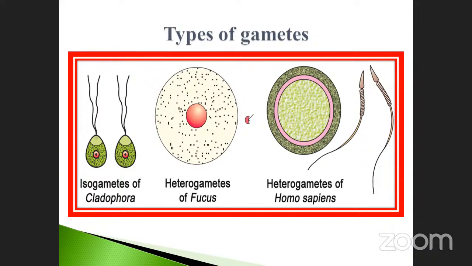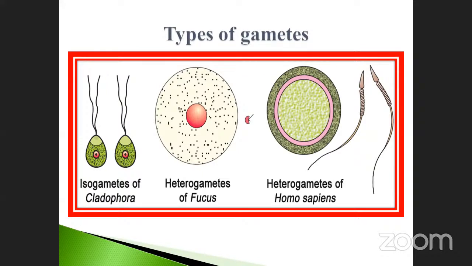But in the isogamete category, the size is the same and the structure is the same. In all aspects it is very similar, that's why it is called isogametes. Heterogametes are different in nature. Here the egg is larger than the sperm. That is very, very important.